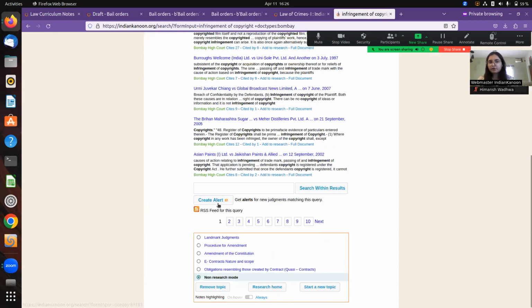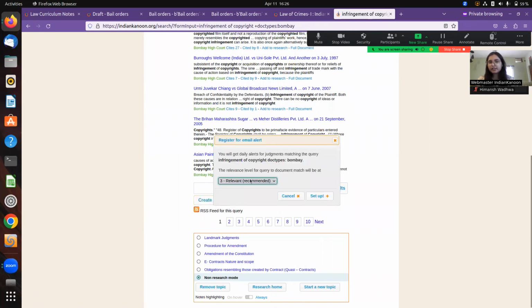And then you scroll down, and here you see this button, create alert. Once you click create alert, here you can see it shows infringement of copyright, doc types, Bombay, which means Bombay High Court infringement of copyright doc types I would like to receive on my mails. So I will just click one of these relevant matches. I want it to be extremely relevant, and then I can set up the query.